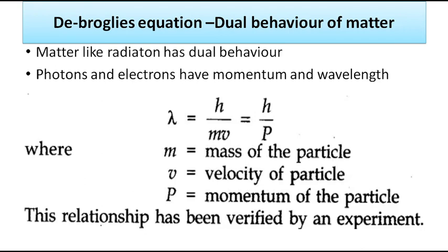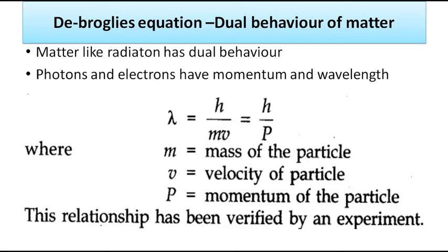See, your particle also has a wavelength. What is lambda? Lambda is equal to h by m into v. Lambda means wavelength, h is Planck's constant, m is the mass of the particle and v is its velocity. So when you substitute Planck's constant, the mass of the particle and the velocity of the particle, you can calculate the wavelength of that particular particle.